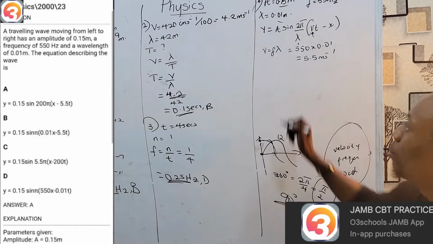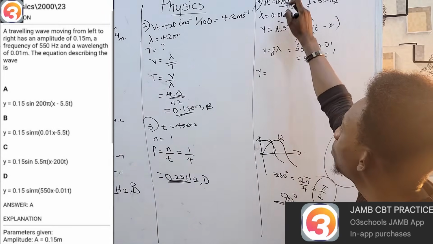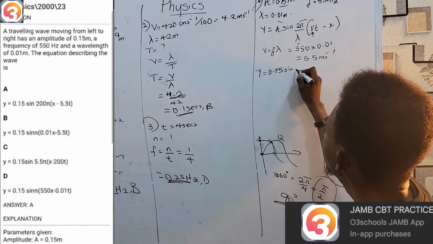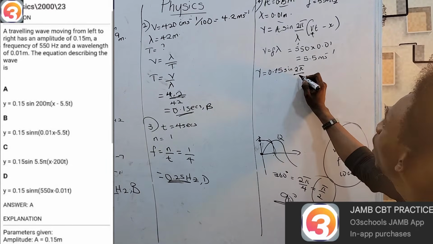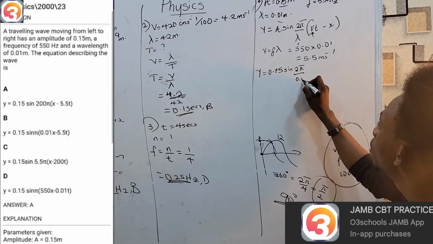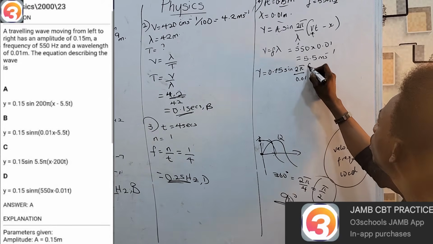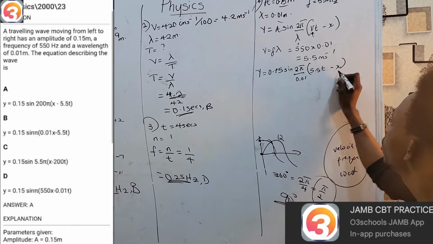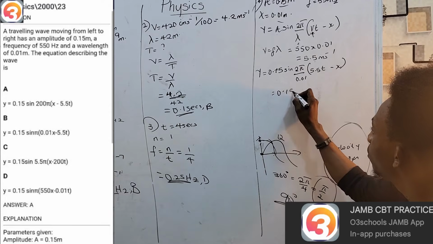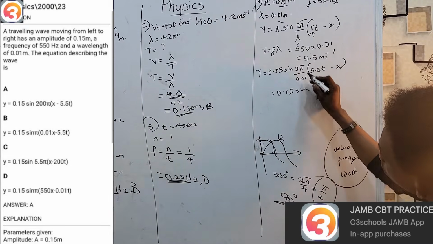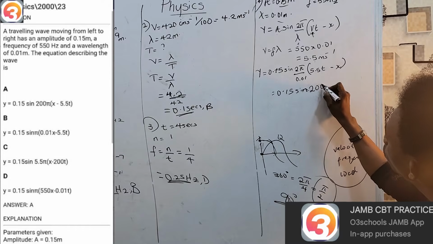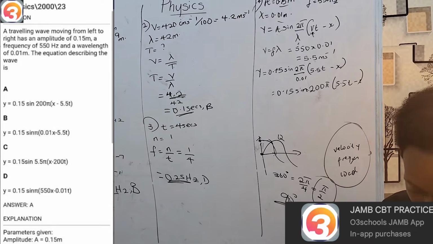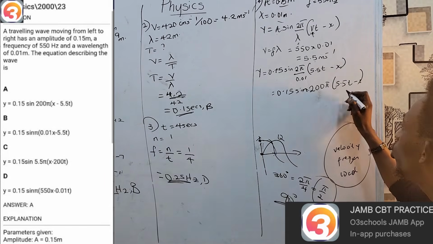And therefore, quite simply, y will be equal to the amplitude A, 0.15, sine 2 pi over what is lambda? Lambda is 0.01, into (V, 5.5 t, minus x). So that will be 0.15 sine, 2 over 0.01 is 200 pi, into (5.5t minus x). And that is option A.